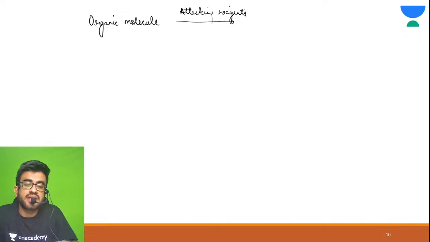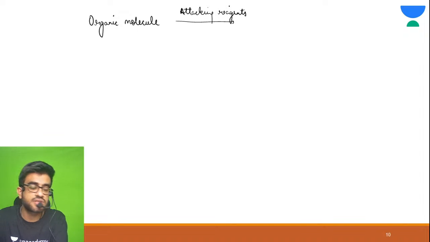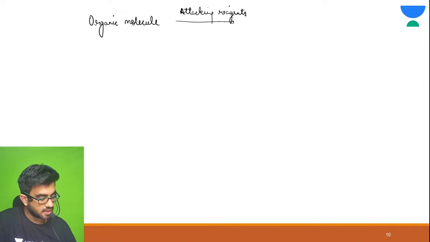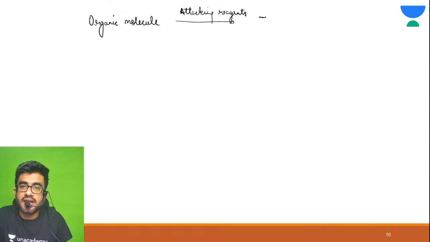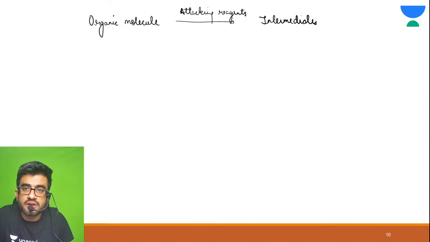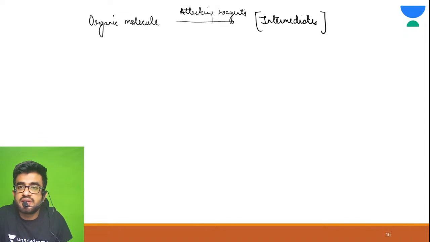Attacking reagents we have covered in our previous lecture. Those are basically your electrophiles and nucleophiles. So the organic molecule is attacked by attacking reagents and they are converted into intermediates, and then these intermediates are converted into either products or byproducts.